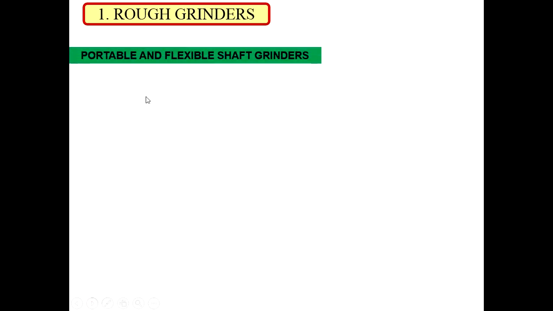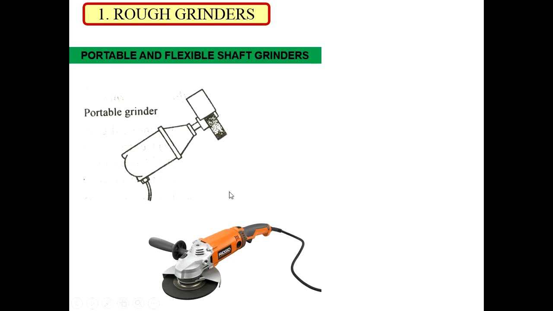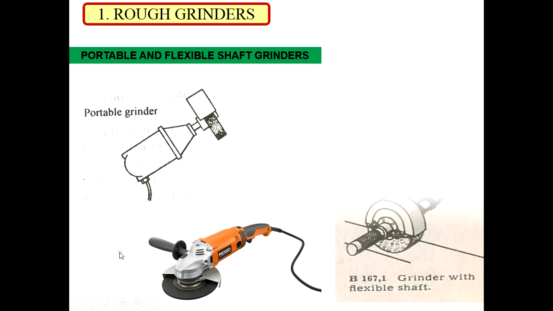Then we have the portable and flexible shaft grinder. Now this portable grinder machine is very handy for cleaning of the casting, for welded works, for sheet metal works, for rough works, etc. So you can easily carry the grinder from one place to another place, and you can have the grinding operation very easily. So that's why it is called a portable grinding machine.